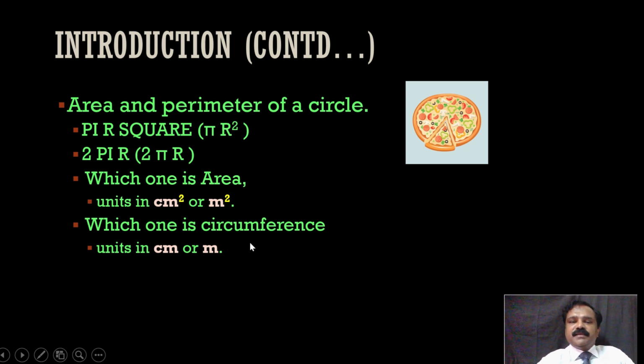Then circumference, it is about the distance through this path around the circle, right? So that is actually circumference. So that will be in centimeter. Circumference will be in centimeter or meter. So if you relate this logic, then we will never be confused about which is circumference and which is area, right? Area is meter square, so r into r is coming over here. So this is area, and this has radius only one time, so it is circumference, right? This is one logic to understand and recollect.